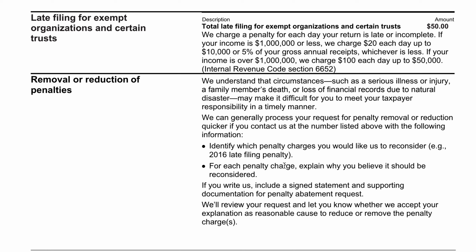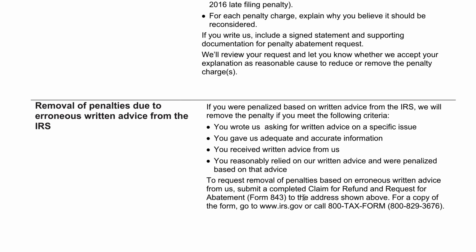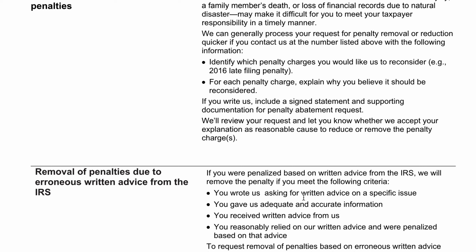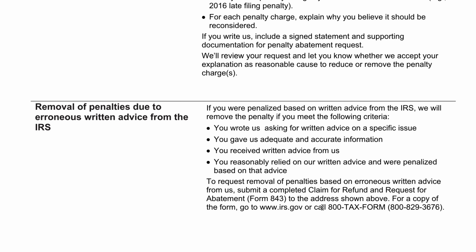You can remove or reduce your penalties. You can request what's known as penalty abatement by filing IRS Form A43, either due to extenuating circumstances or if you specifically requested written advice from the IRS, you relied on that advice, you gave them a complete story, and they come back and assess a penalty, even though you took their advice, you could file IRS Form A43 to have those penalties removed.